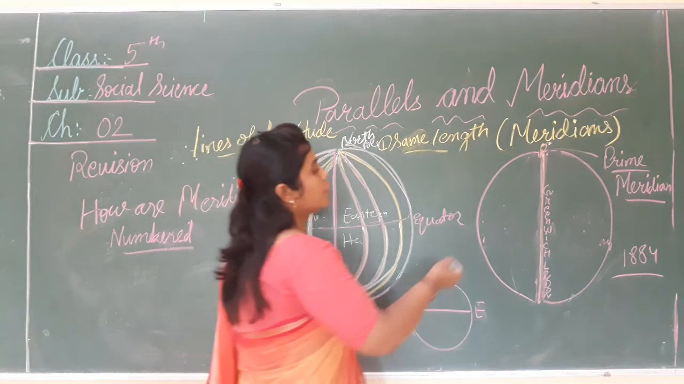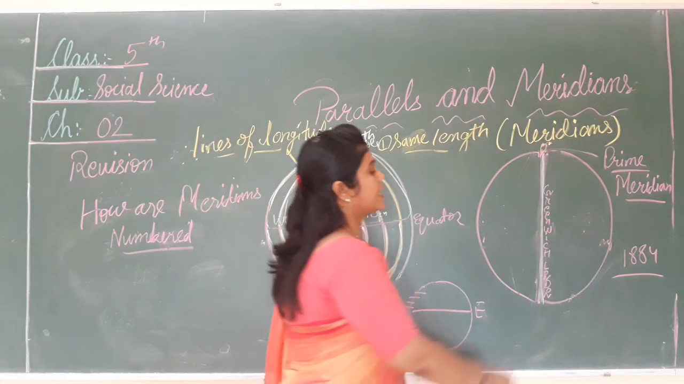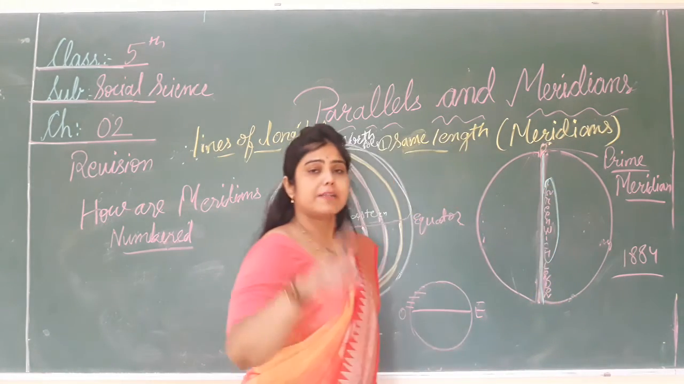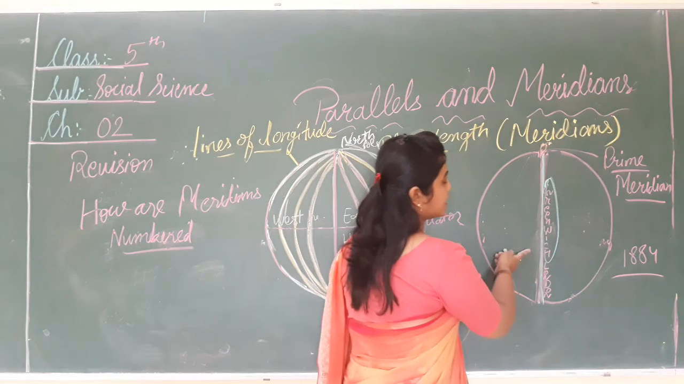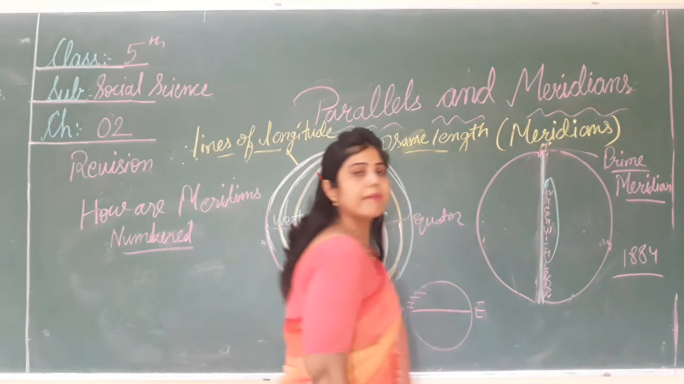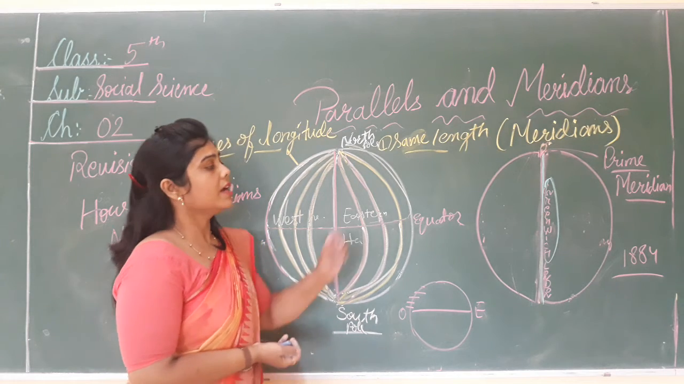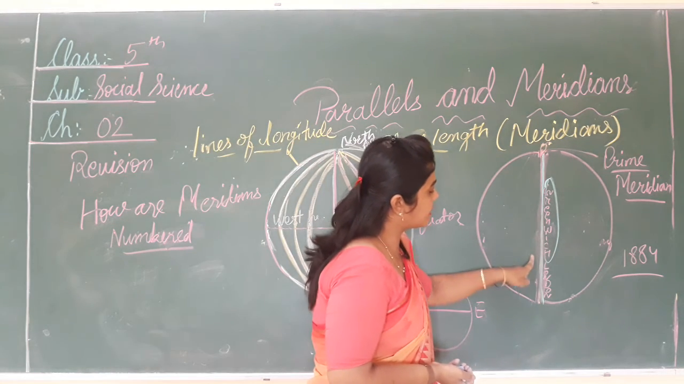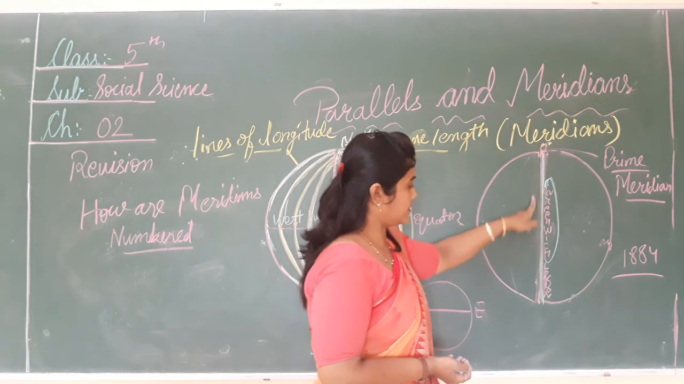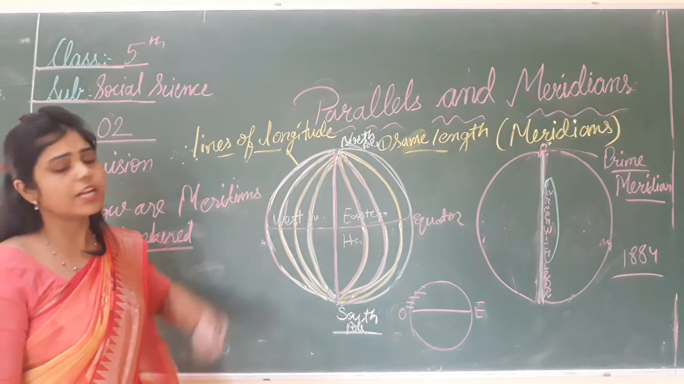जो meridian पास होके जाता है कहाँ से? The place name is Greenwich. The meridian that passes through the place called Greenwich in London is called the prime meridian. उसको क्या बोलते हैं? Prime meridian. Greenwich है कहाँ पर? लंदन में. So that is called the prime meridian and it marks 0 degree.